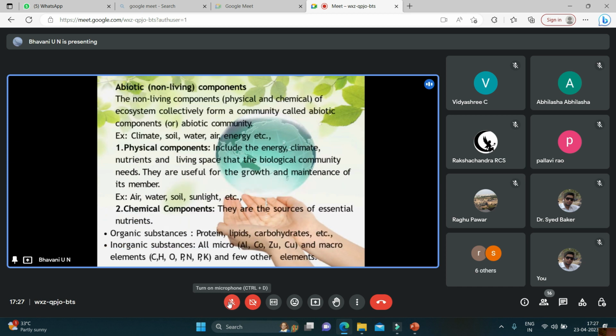Next is classification of abiotic components. We all know that abiotic components are climate, soil, water, air, energy, etc. First one is physical components. Example, air, water, soil, sunlight, etc. They are useful for the growth and maintenance of its members. Second one is chemical components. These are the source of essential nutrients. Example, proteins, lipids, carbohydrates, etc., which are organic substances, and all micro and macro elements, which are inorganic substances.